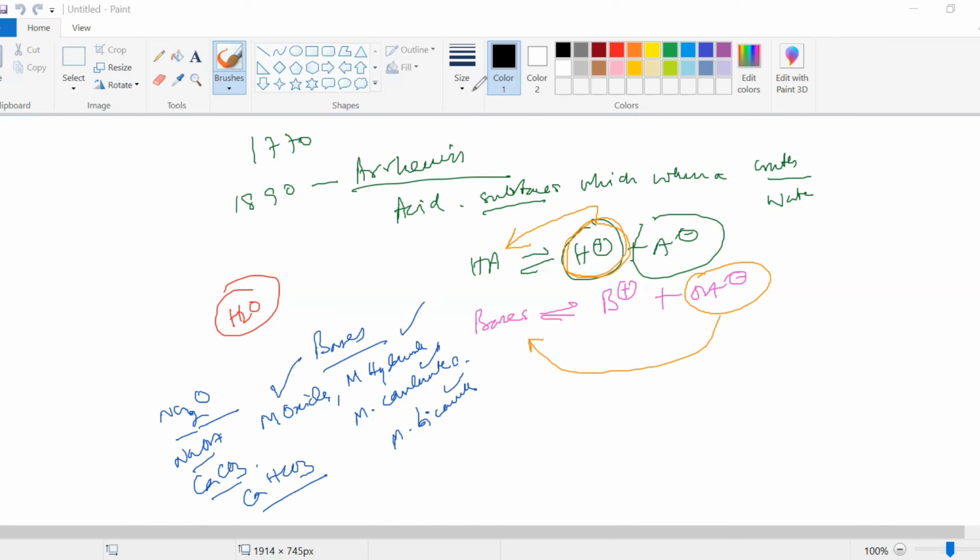Now the main thing is that Arrhenius already delved deeper into the aqueous system. He told about the aqueous system. But there are many aqueous systems. Suppose there are many bases.